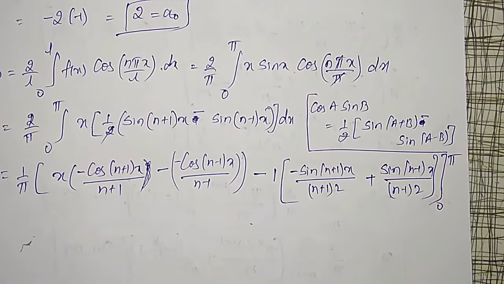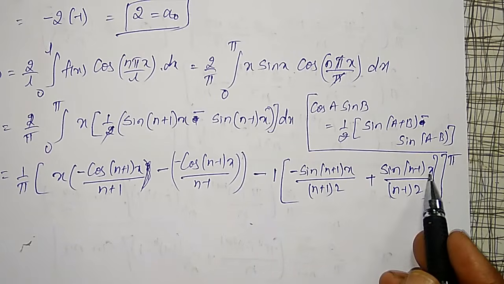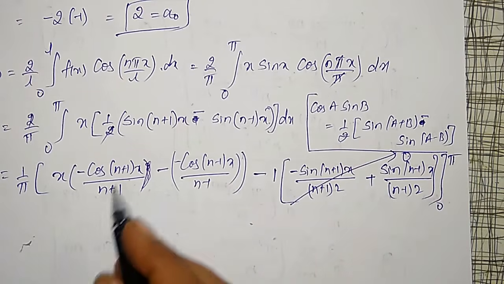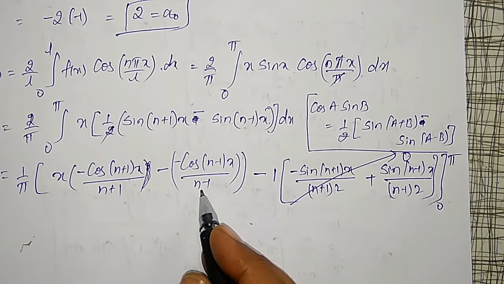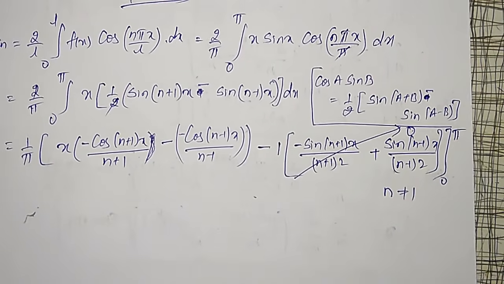I have to evaluate. For 0 to pi, again sine (n plus 1) x, sine (n plus 1) pi, sine (n minus 1) pi, totally this will become 0. Only for these two terms I have to simplify. And here divided by n minus 1 is there. This result is not true for n equal to 1.